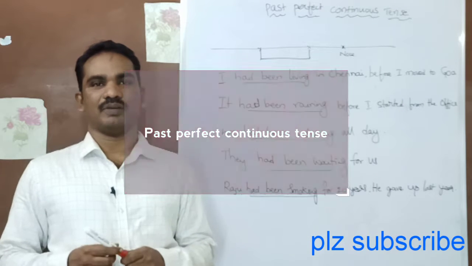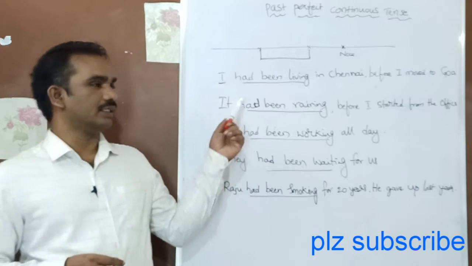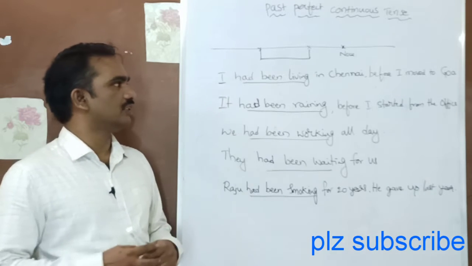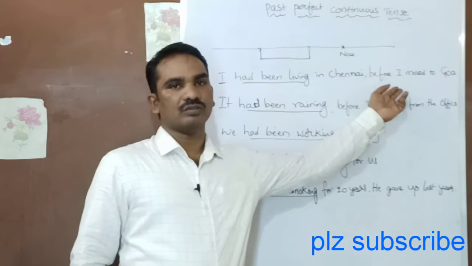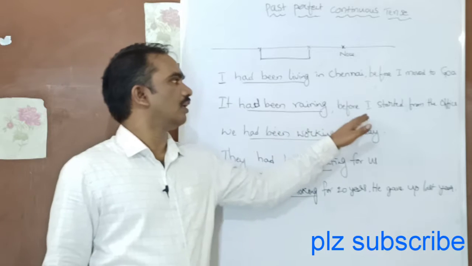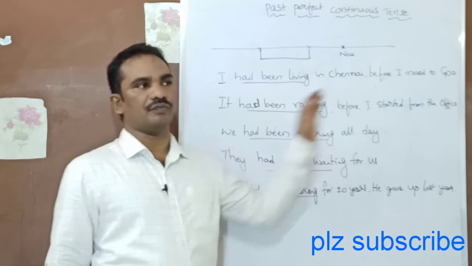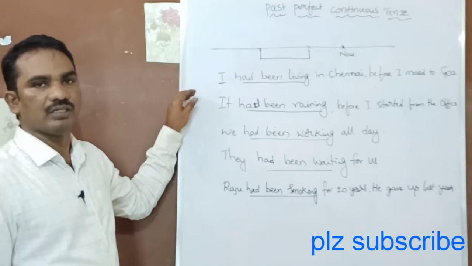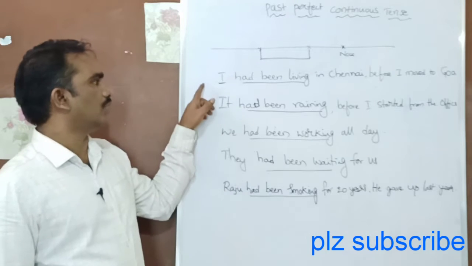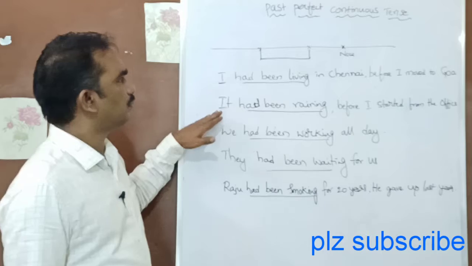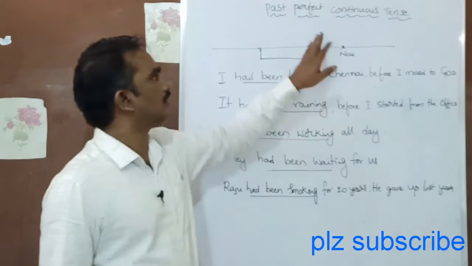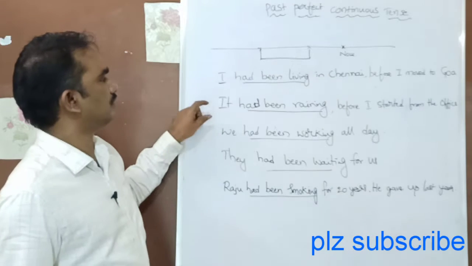So before I start my lesson, let's look at these examples. Okay, look at the first example. I had been living in Chennai before I moved to Goa. It had been raining before I started from the office. You guys, look here. These are talking about past actions. Which past? Past perfect continuous tense.